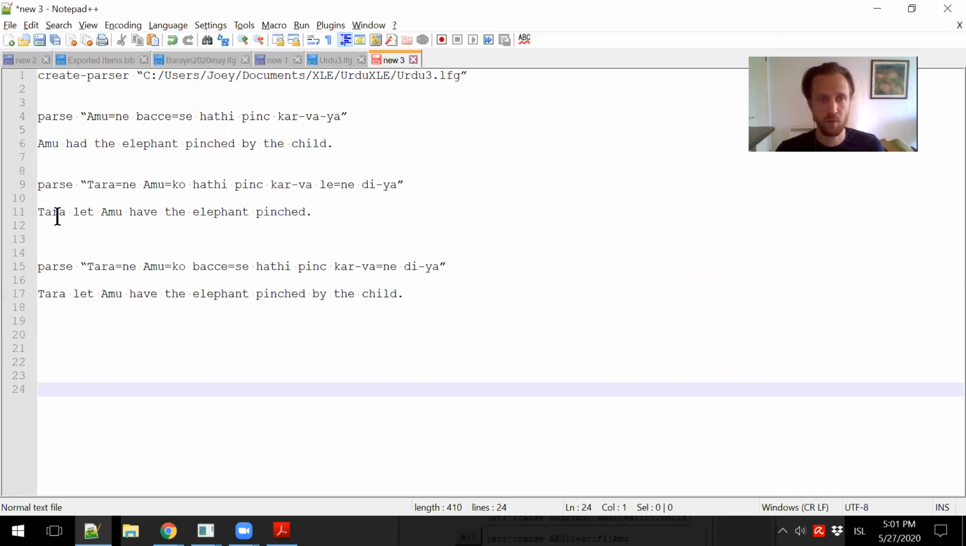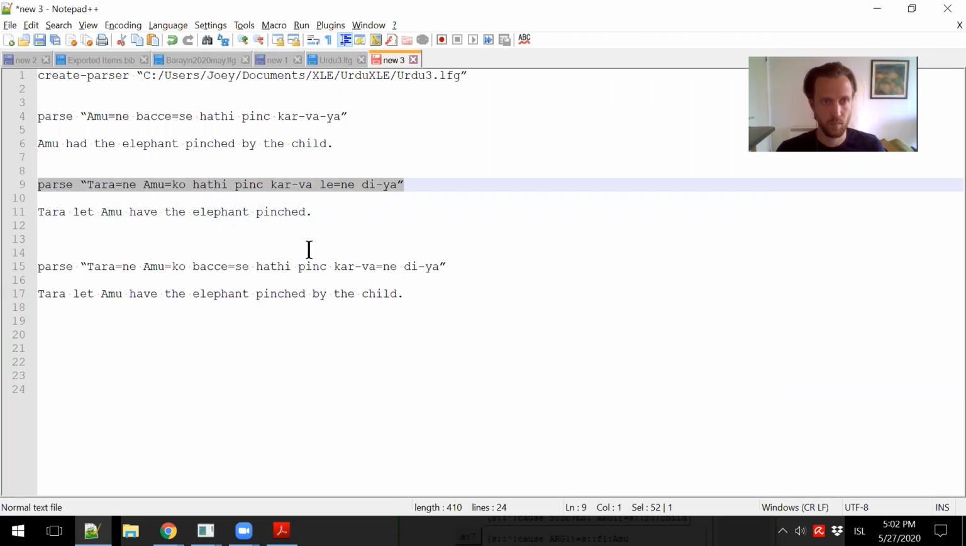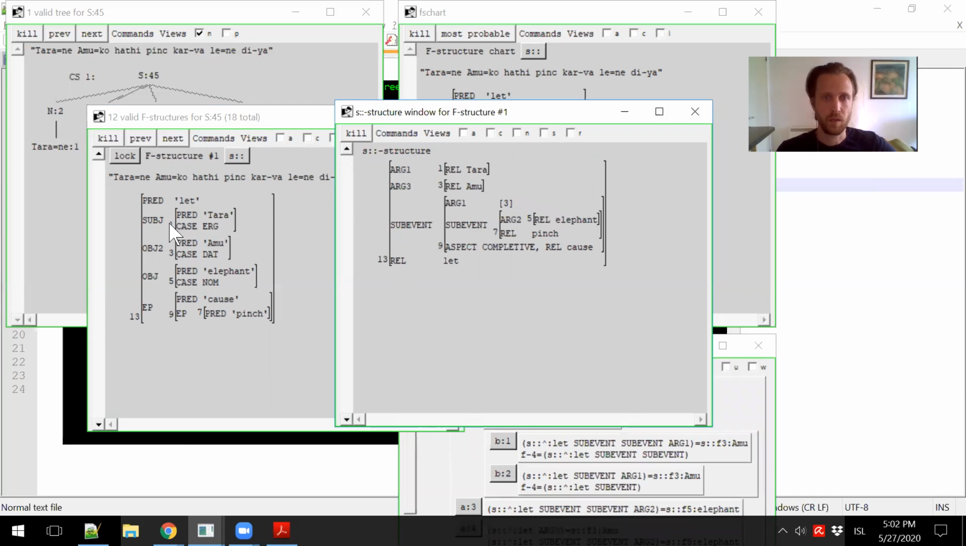Looking at the more complicated one we've been discussing, Tara let Amu have the child pinch. So this is a permissive and then a causative event. We get the subject Tara is the arg1 of this permitting event. Arg3 of this permitting event is Amu, the secondary object. And then there's a sub-event. The sub-event is a causing event, and its arg1 is Amu, the same as arg3 of the permissive event. And the event that's caused is a pinching event, in which the second argument is an elephant, which is the same as this object here.